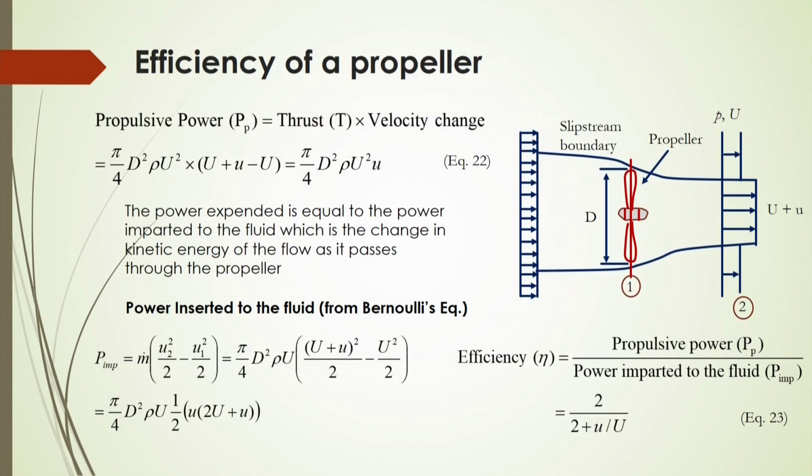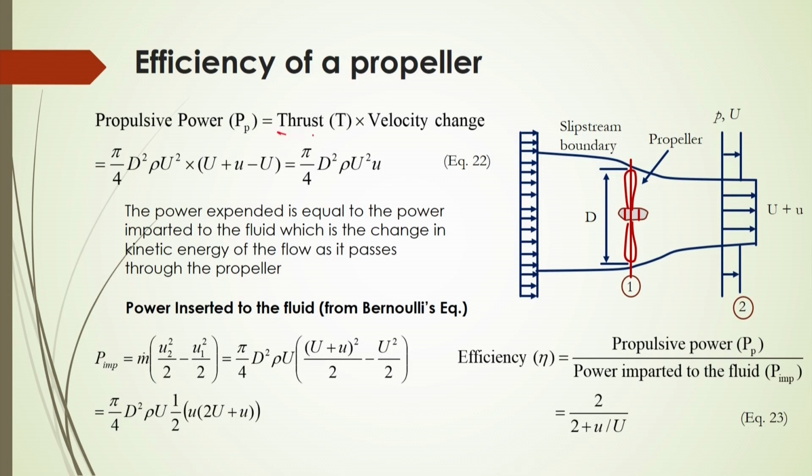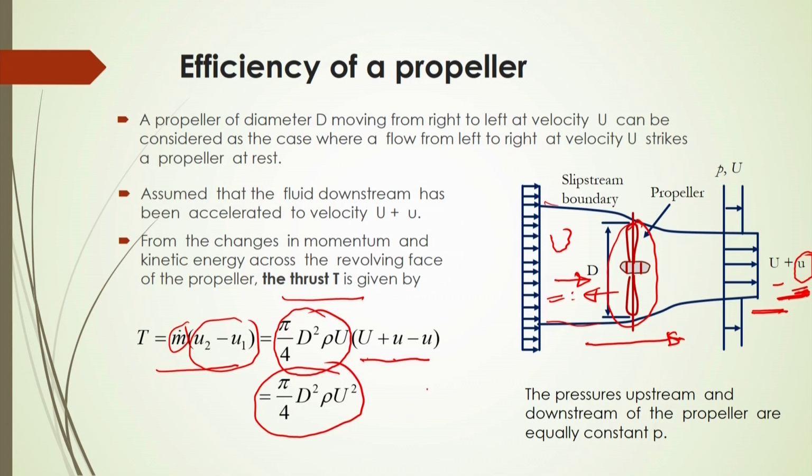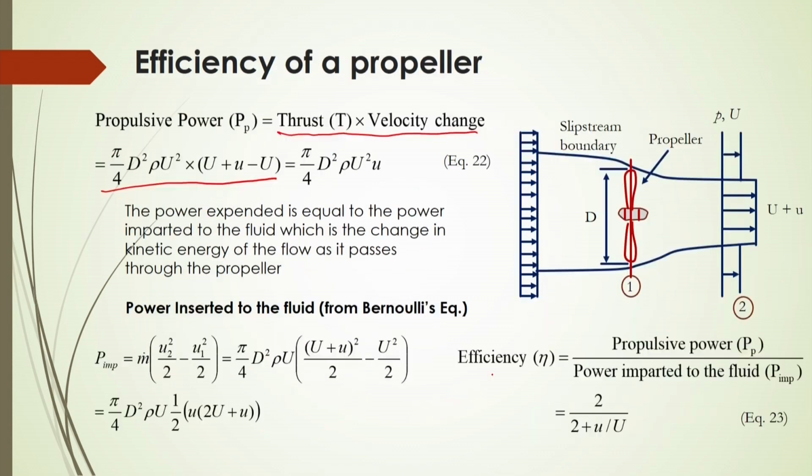Now, after that you have to calculate, based on this thrust, the propulsive power given by this propeller. Power is calculated by thrust into velocity change. This thrust is already calculated by the equation here, let us say 22A, and here this is 22B.